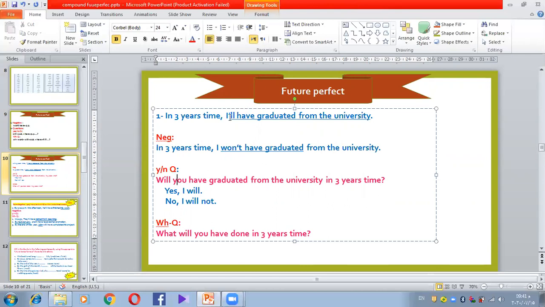Okay, I want to ask about the verb phrase, graduated from the university. Sorry, I don't want the line here. So graduated from the university. What's the question? It's an action, something. So it's what? And then the helping verb: what will you have done in 3 years time?